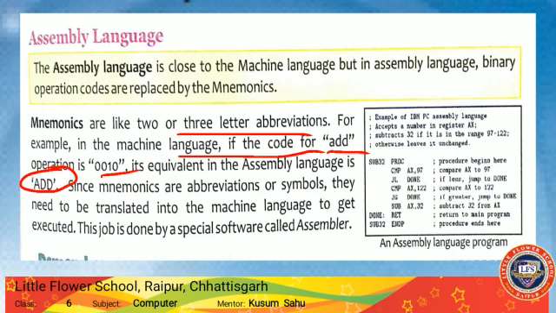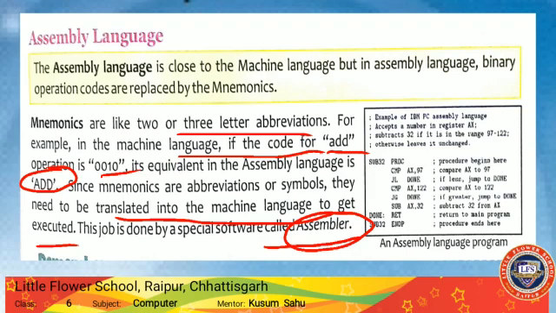These codes or abbreviations need to be translated into machine language to get executed. This job is done by a special software called an assembler. This type of language is converted into machine language, and the software which converts assembly language into machine language is called an assembler. Now that is all about assembly language.